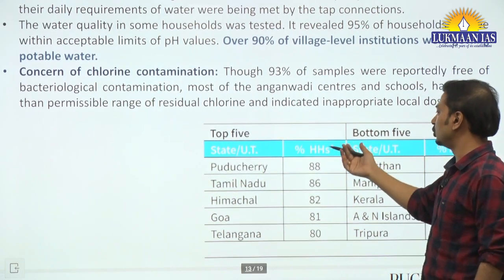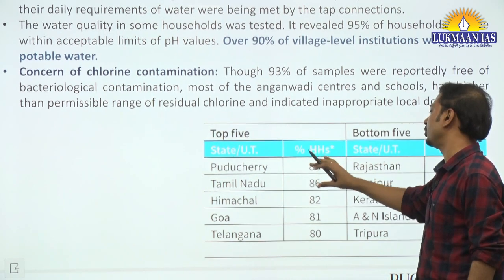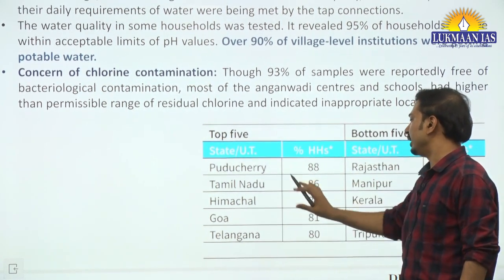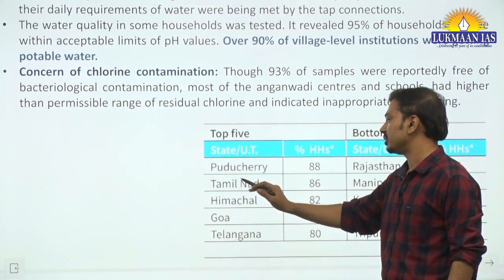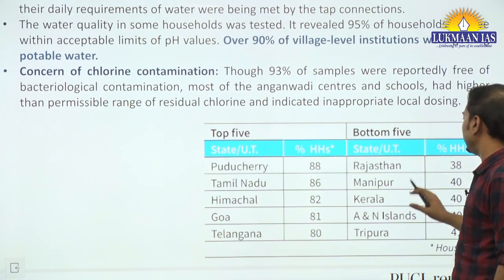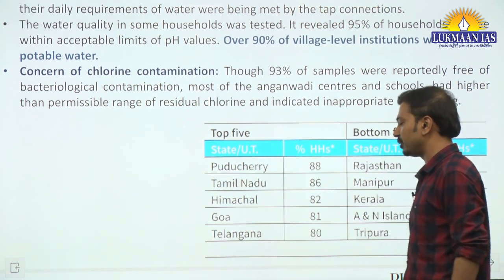Okay, so households, the highest level of connections for this potable water, fully functional water connections, 80% and above households: Telangana, Goa, Himachal Pradesh, Tamil Nadu and Puducherry. Okay, and we can say very less in Rajasthan, Manipur, Kerala, Andaman and Nicobar Islands and Tripura.